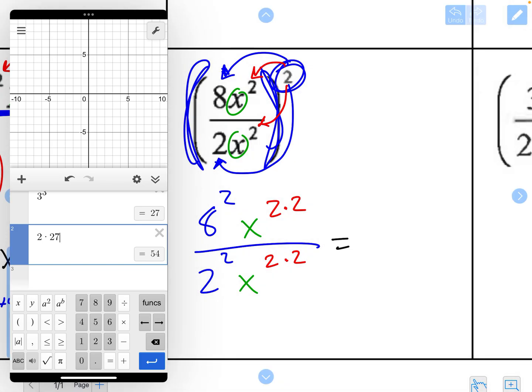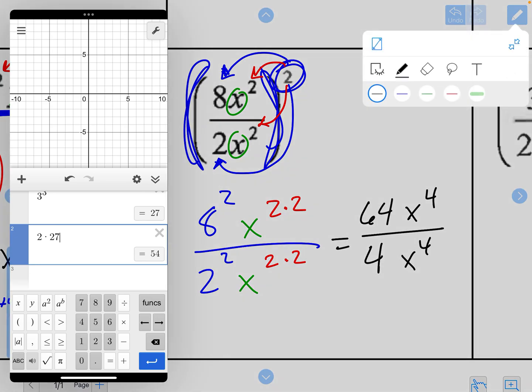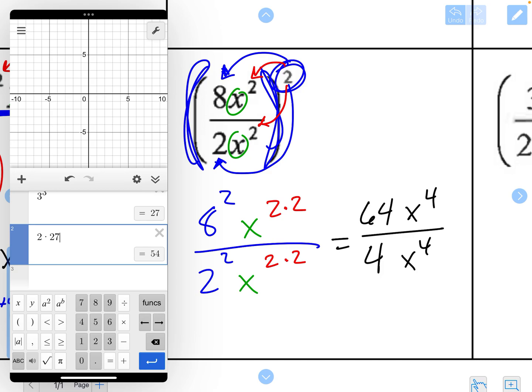So now I need to simplify. 8 squared is 64, and I get x to the 4th. 2 squared is 4, and then I get x to the 4th. So if we remember, when we are dividing, we need to subtract exponents.